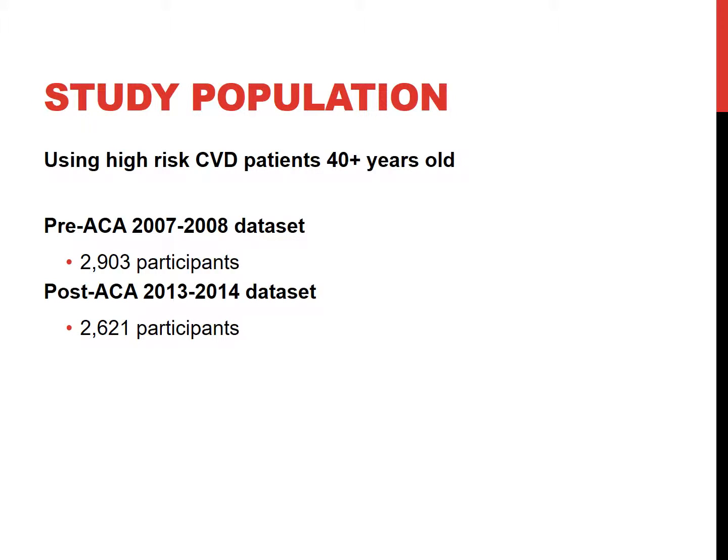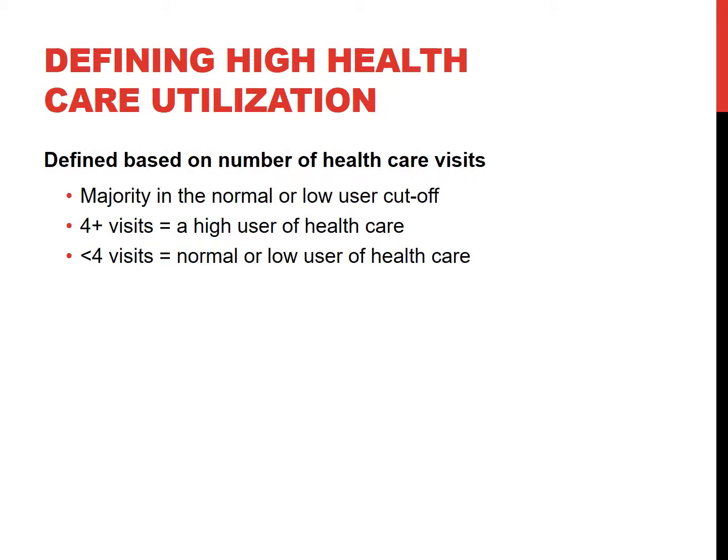So for our study, we looked at a population of adults 40 years or older that all qualified as high risk for CVD participants based on the previous CVD risk factors we defined. This meant that we had 2,903 participants from the 2007-2008 data sets and 2,621 participants from the 2013 and 2014 data set. We picked these two data sets as they fall on either side of the ACA implementation.